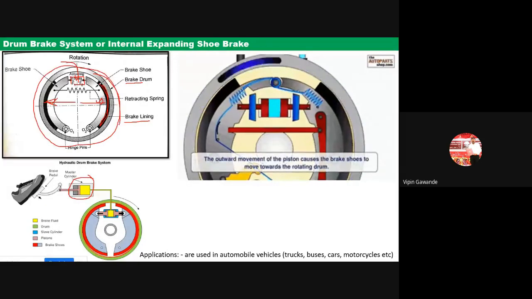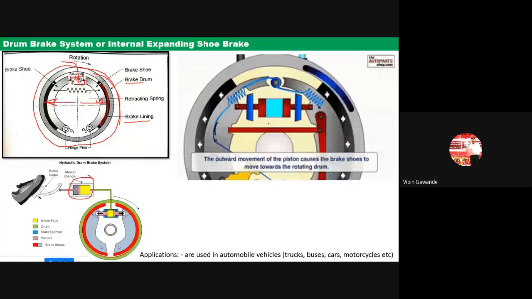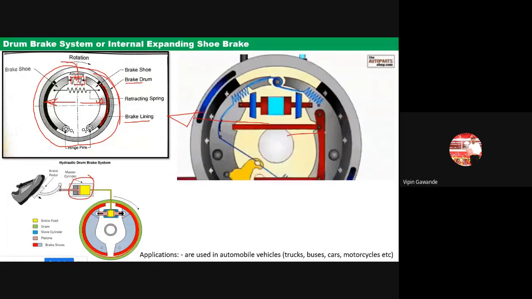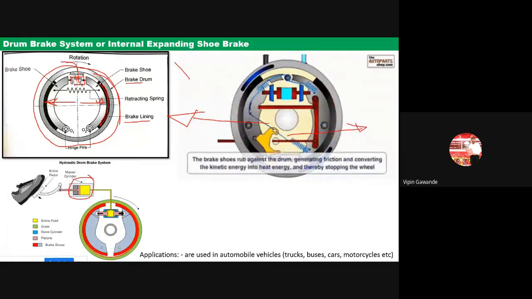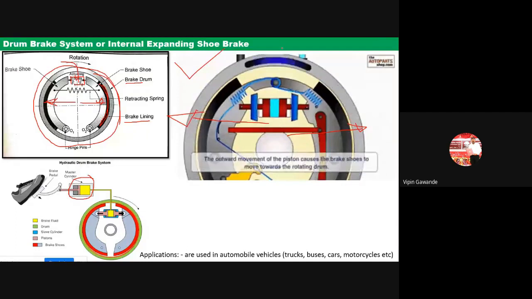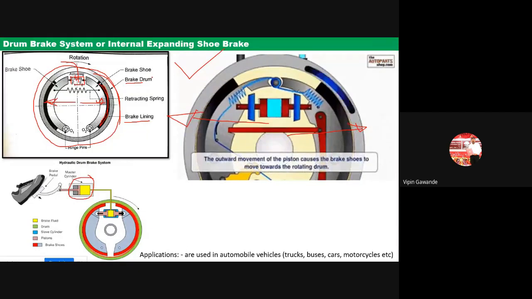Okay, so it is called internal expanding because see, it is moving from inside to outside. That's why it is called internal expanding shoe brake. Okay, so this is one type of brake. Now let us see the next one.